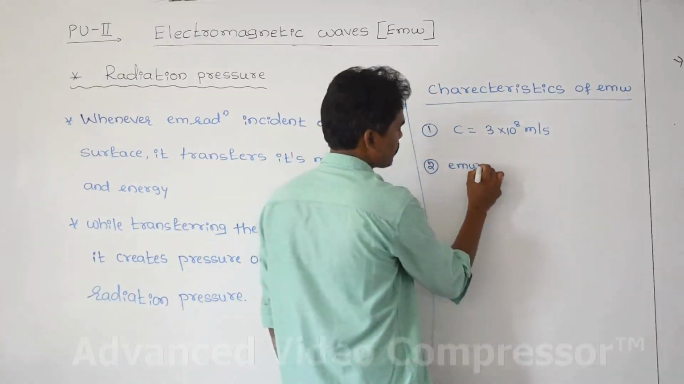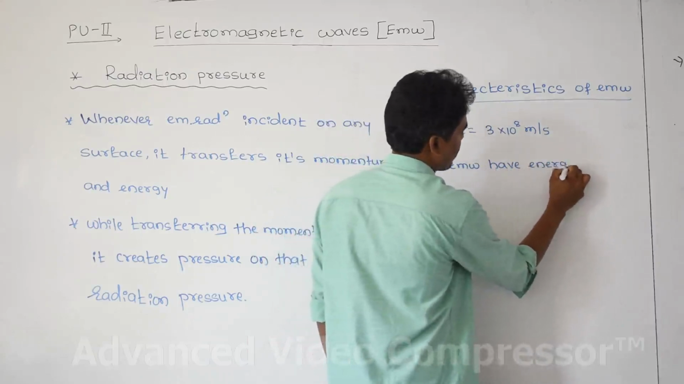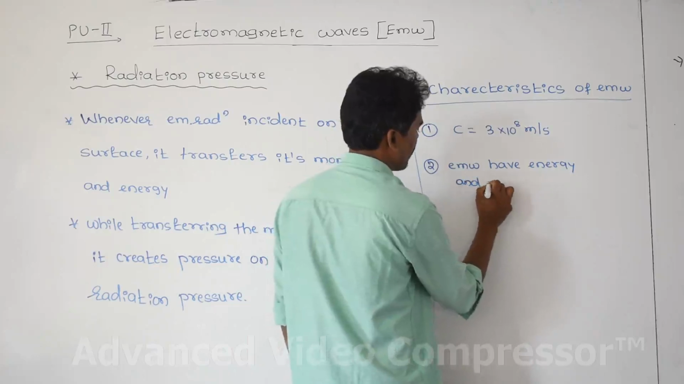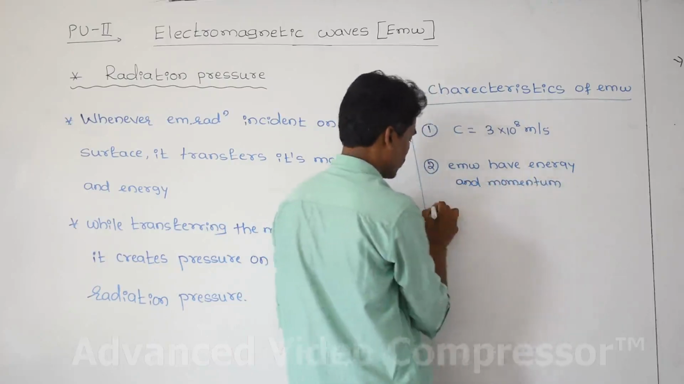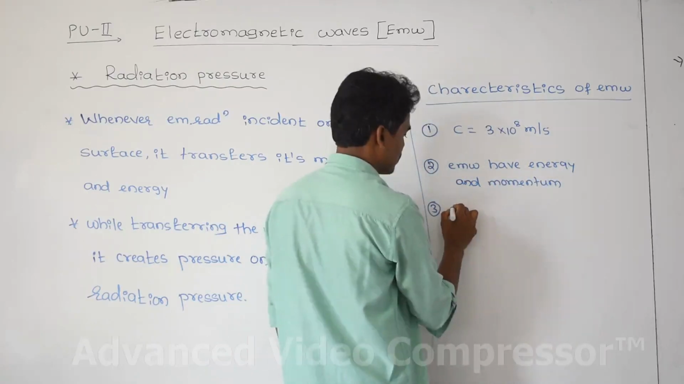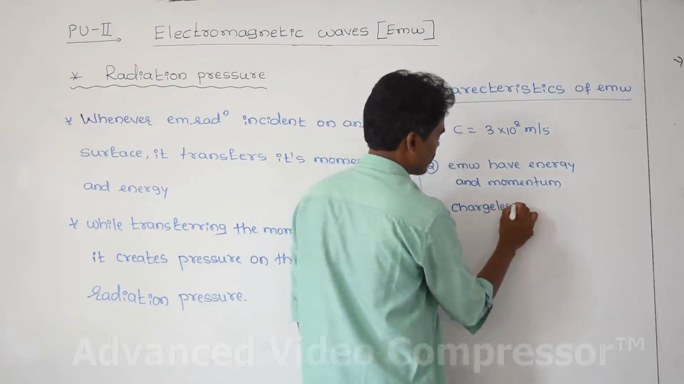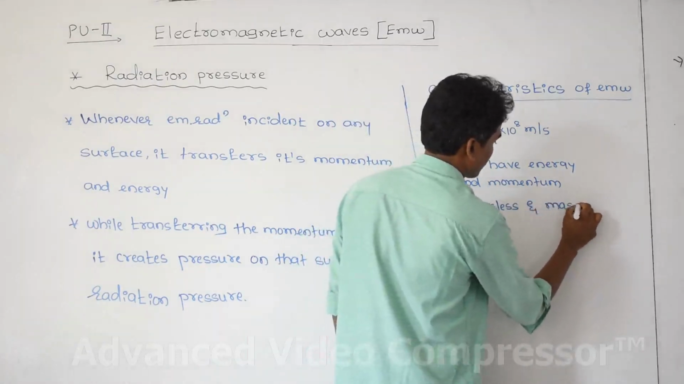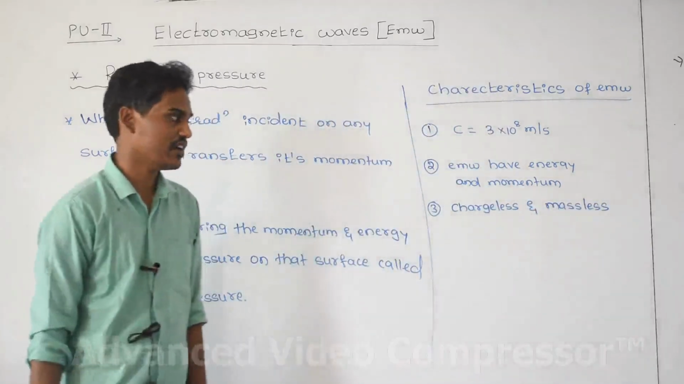electromagnetic waves have energy and momentum. Third one, charge of electromagnetic waves is not there, chargeless and massless. Electromagnetic radiation is not having any charge and not having any mass.